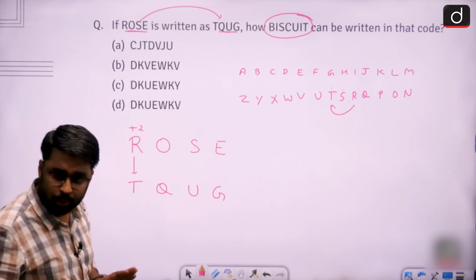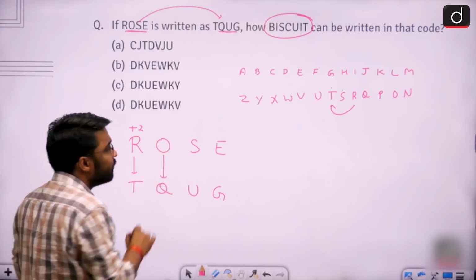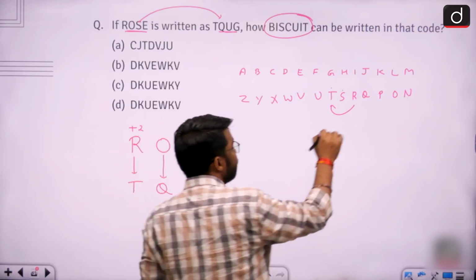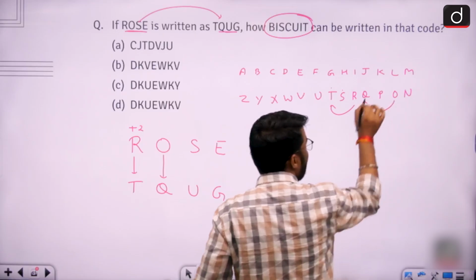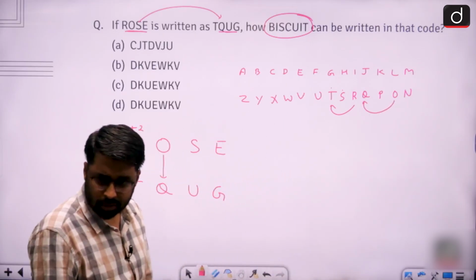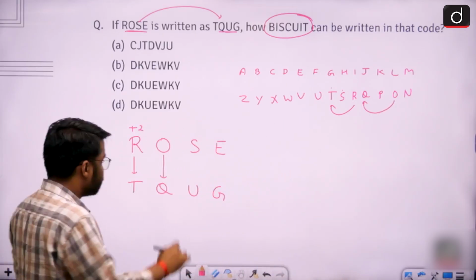This will be a +2 gap. Now suppose for letter O, if Q would have been the code, moving from O to Q in my ABCD, I am moving 2 letters forward, right? So this will be a gap of +2.